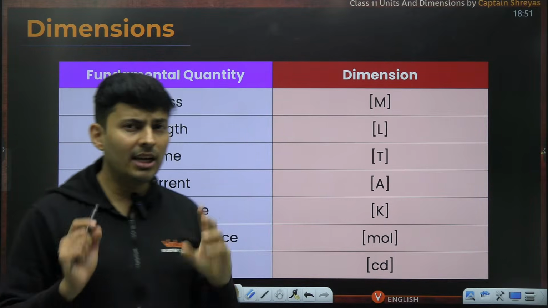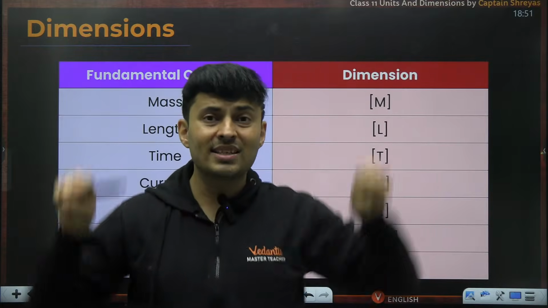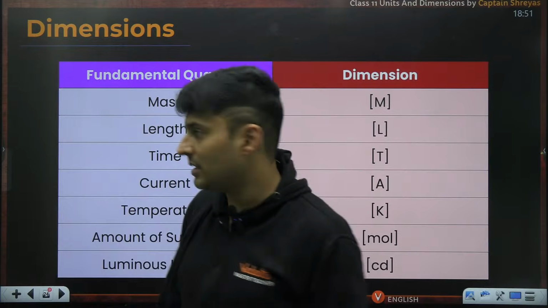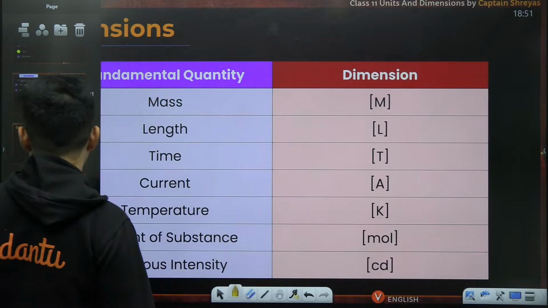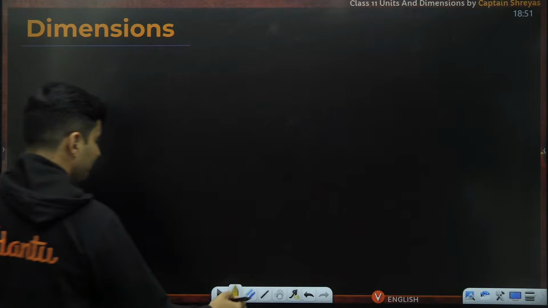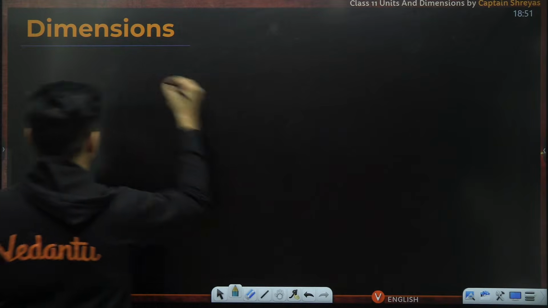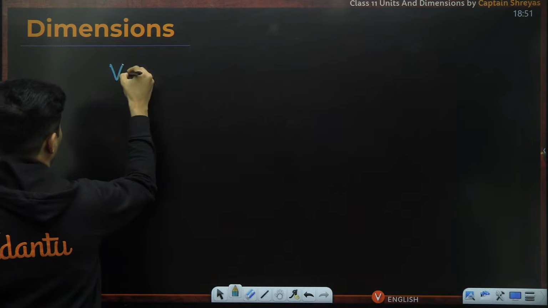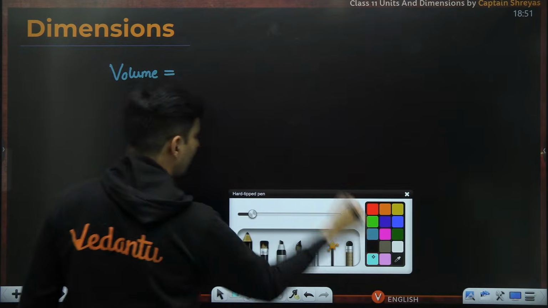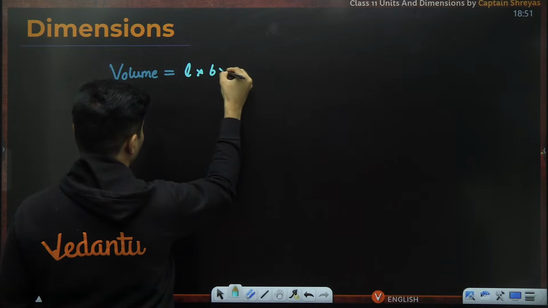Another thing, whenever you express dimension, you use a square bracket. Understand that. So now coming back to these things over here. If I say volume, volume is basically length into breadth multiplied by height.